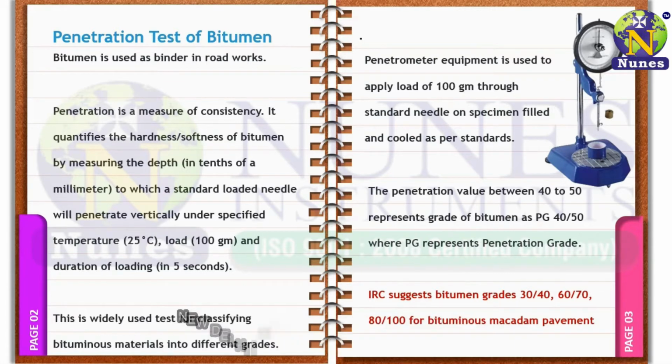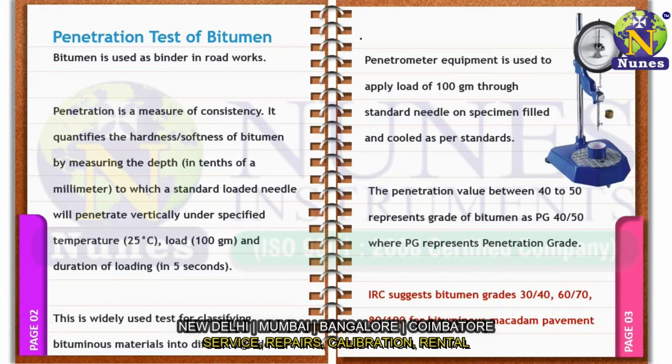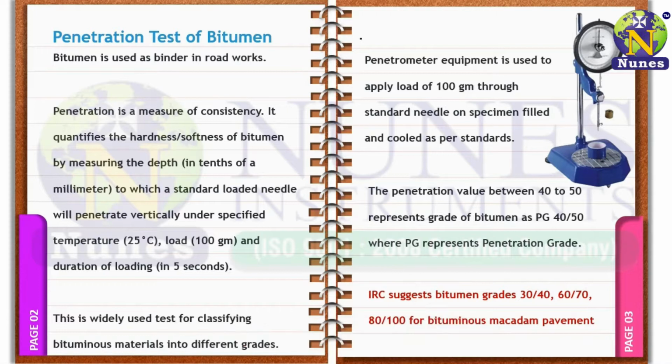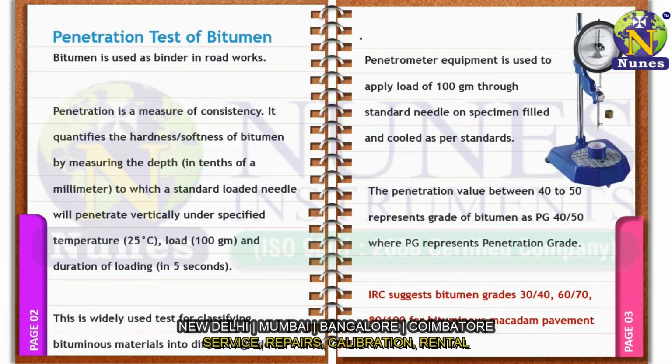The penetration value between 40 to 50 represents the grade of bitumen as PG 40/50, where PG represents penetration grade. Say a given sample has a penetration value of 44; that means it has penetrated to a depth of 4.4 millimeter.